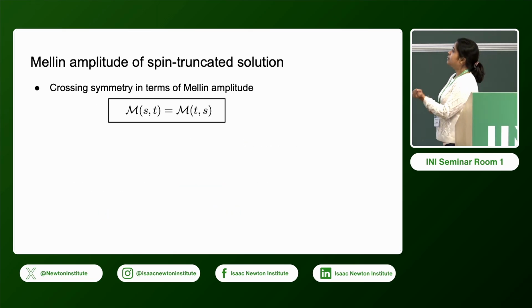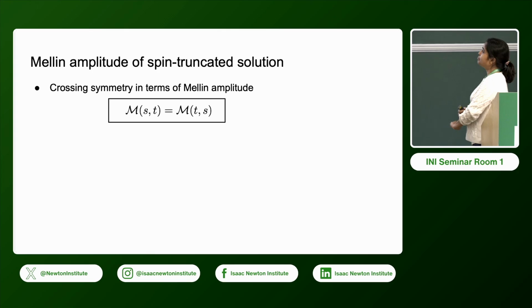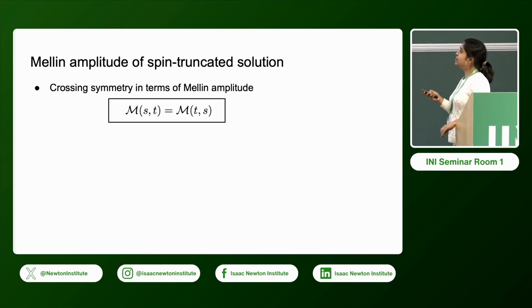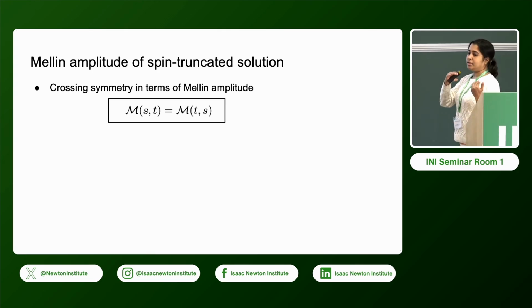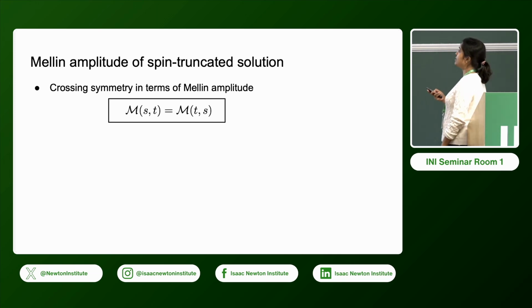Now in terms of the Mellin amplitude, the crossing symmetry, or the S channel and T channel equality, is given by this.